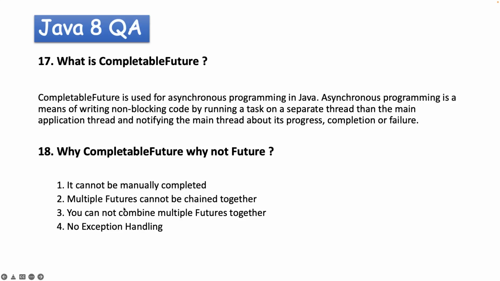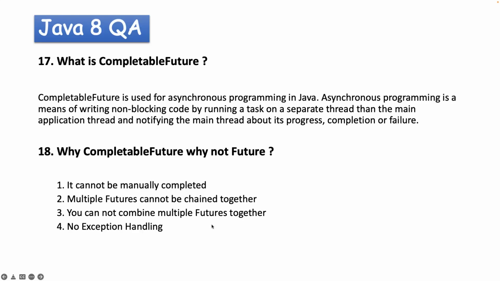Now next, multiple Futures cannot be chained together. Let's say I created 5 Future objects. I cannot chain future 1 dot do something with future 2 dot do something with future 3. I cannot do that using the Future object, which you can do using CompletableFuture. Now, you cannot combine multiple Futures together. Similarly, let's say I created 5 Future objects, future 1, 2, 3, 4, 5. I cannot sum all the Future objects and consolidate the result, because we never know which thread will execute fast or which will block for a long time, right?